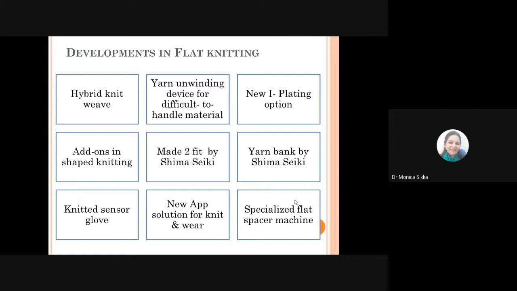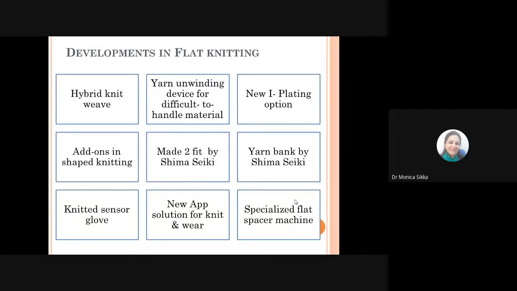Now, starting with the flat knitting process, the developments have happened in different areas and different types of machine developments, which give you ideas and positivity of how the knitting industry is moving forward and how collaborations can be done in different areas so that you can have multiple types of products being made on this machine.